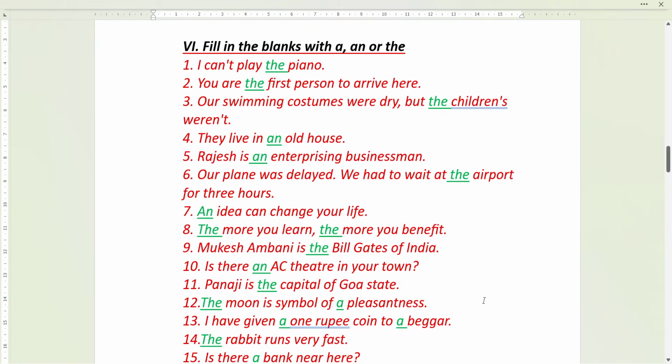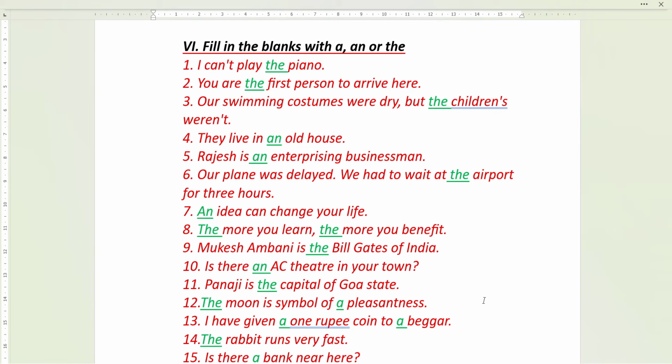I can't play the piano. Here, piano is a musical instrument. In front of musical instruments, in front of rivers, you use the. Rivers, holy books, big restaurants, historical monuments, newspapers, names of newspapers, such things you use the. Before oceans, the names of oceans, the Pacific. Okay, and before the names of continents, you always use the.